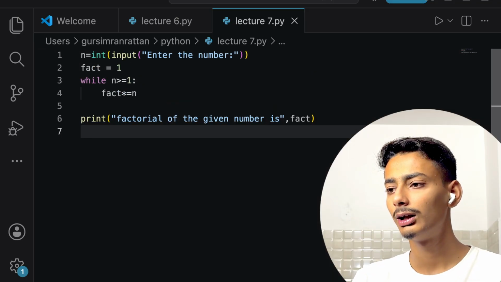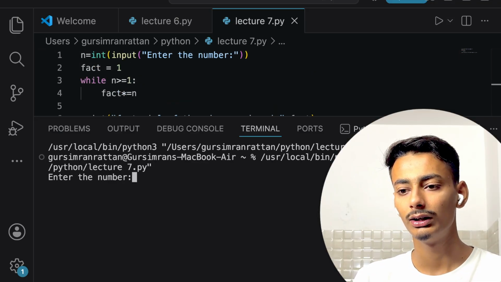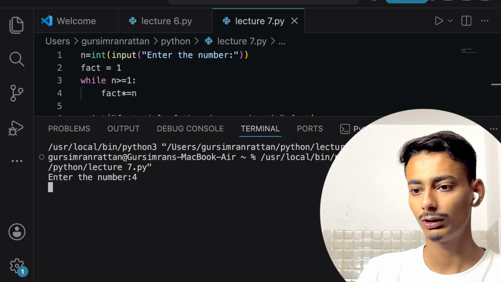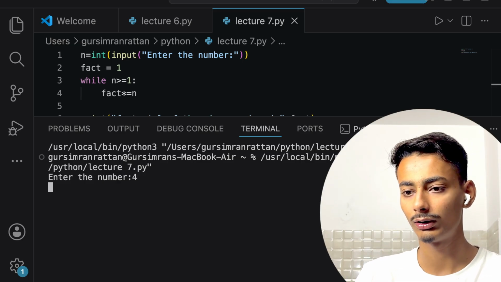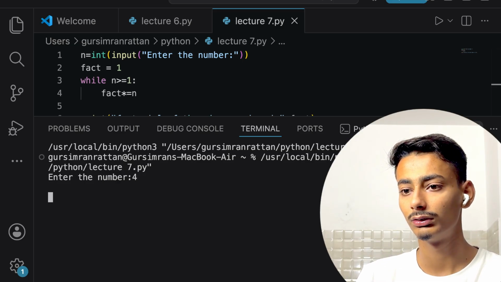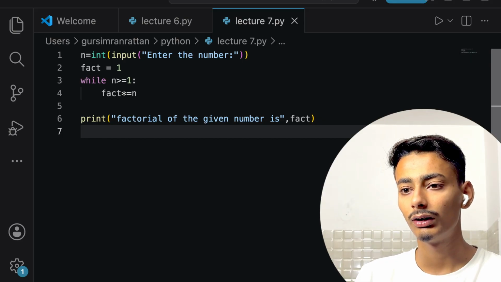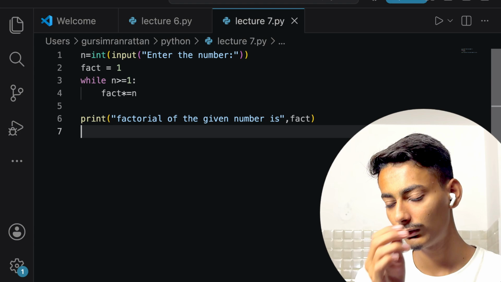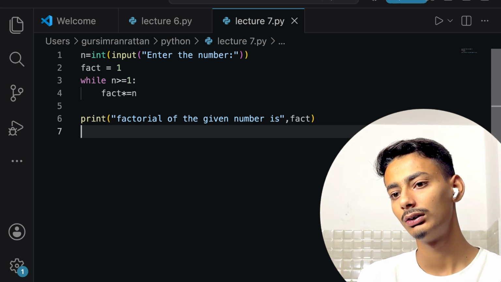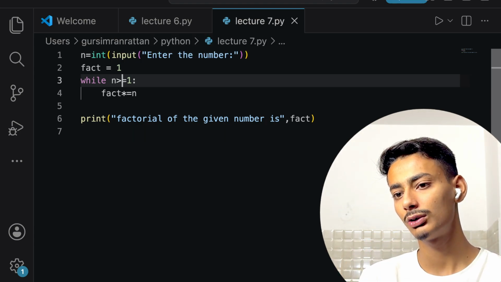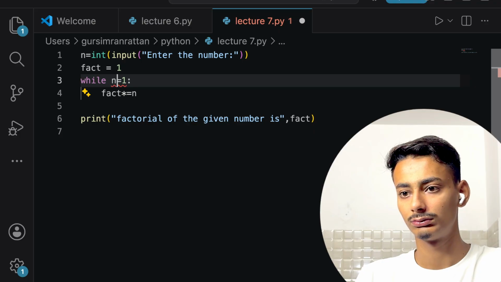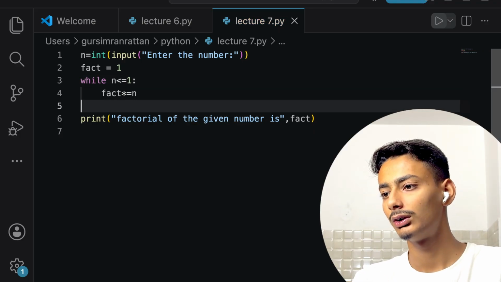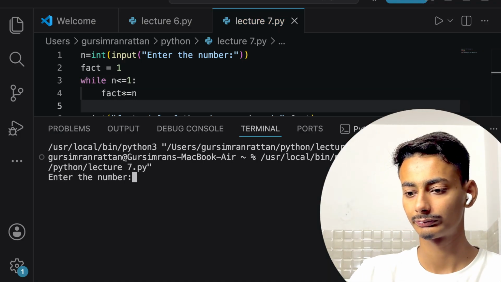Just a second. Let me just execute this code. And suppose I want to find factorial of 4. I have written here 4. While n is greater than equals to 1. 4 is not greater than, it should be less than. Now let us execute this code.